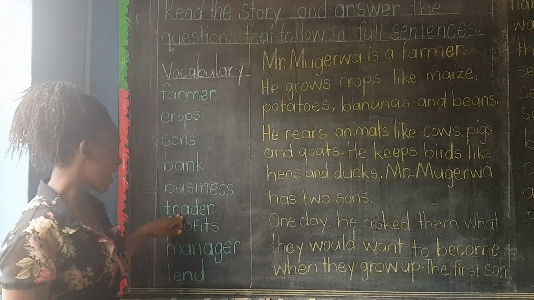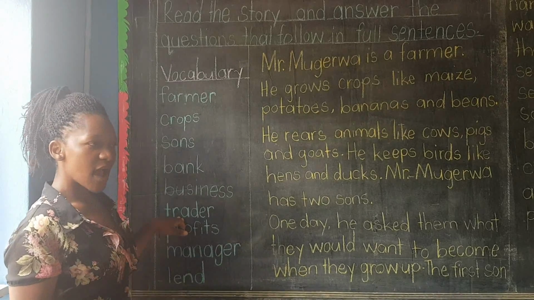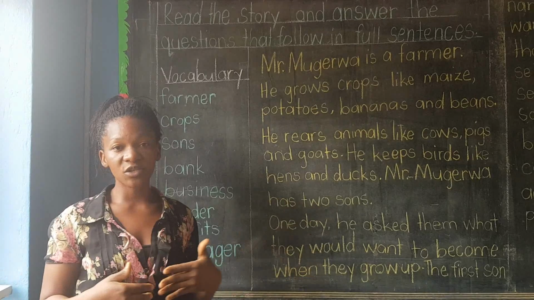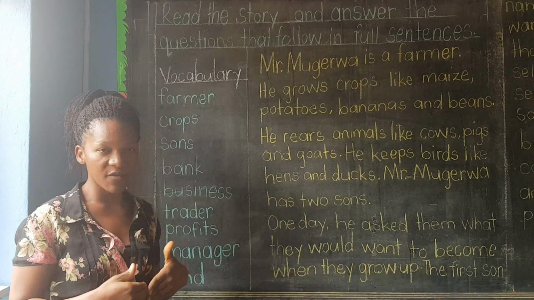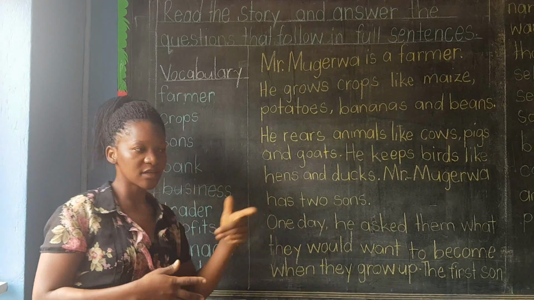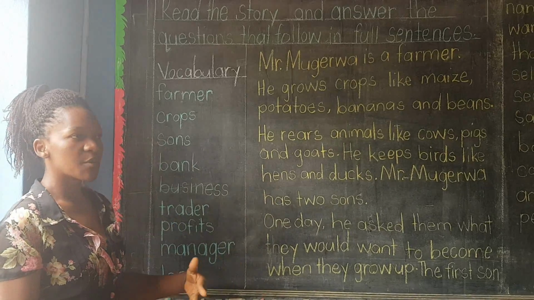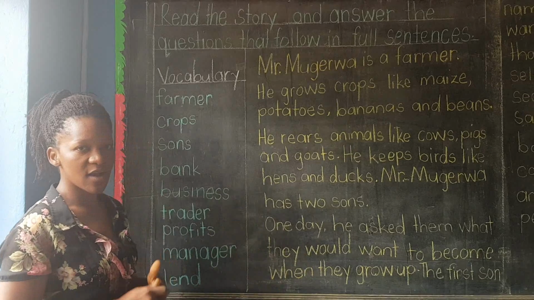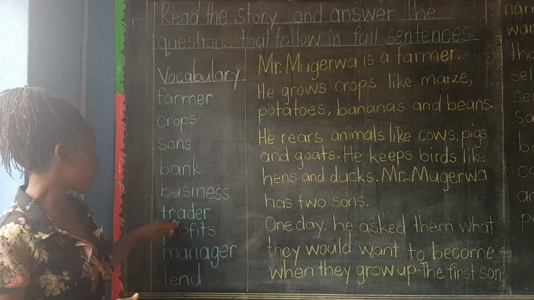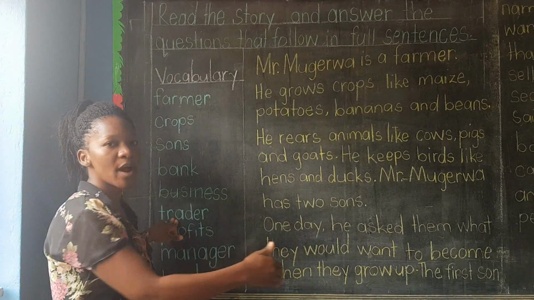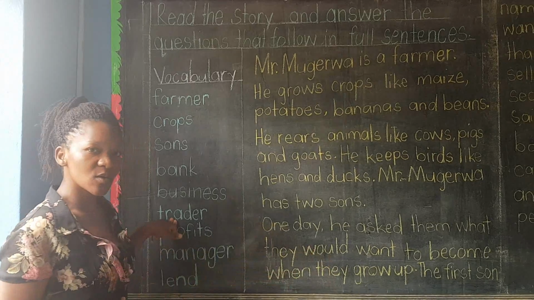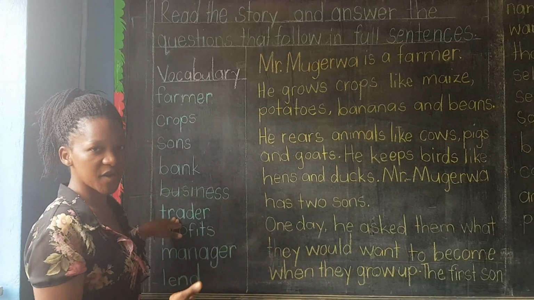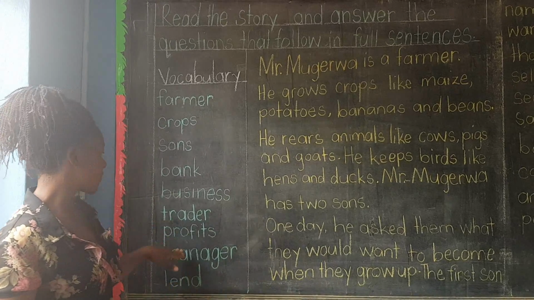Trader. A trade is the act of receiving what you don't have and giving away what that person doesn't have. For example, you go to the shops, you give them the money and they give you what you have come to get. So a trader is a person who buys and then sells. He buys and then sells that thing to those people who don't have them and he gets money.